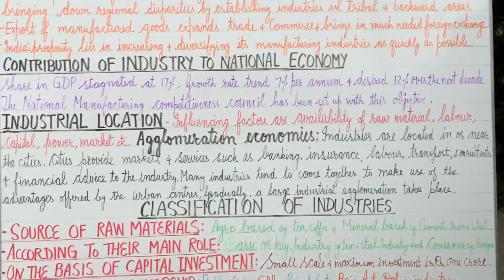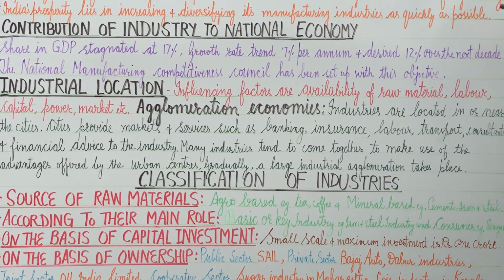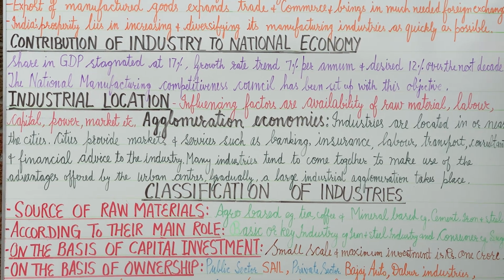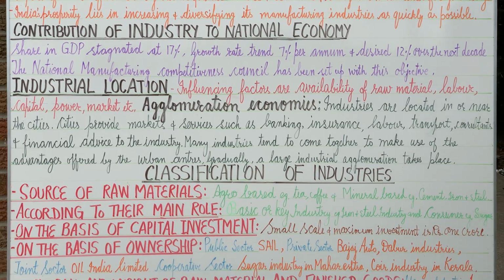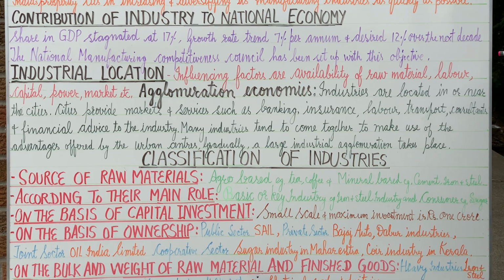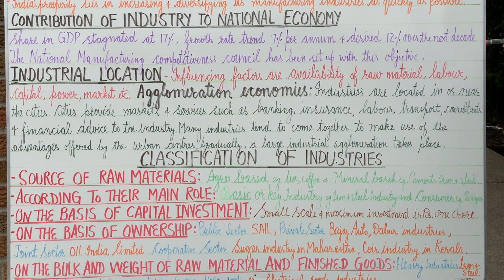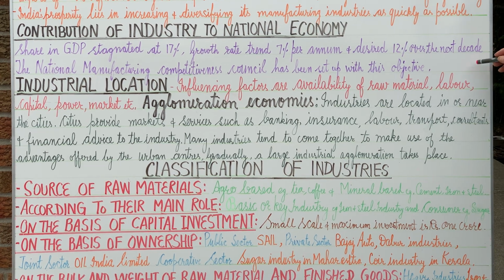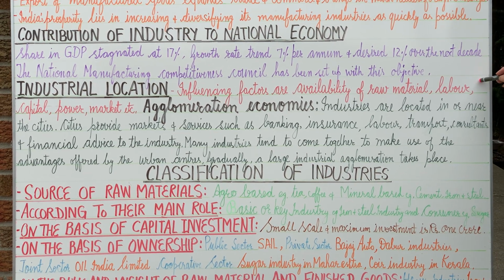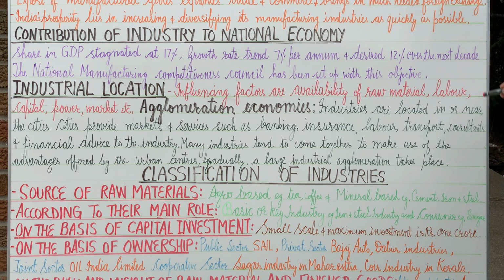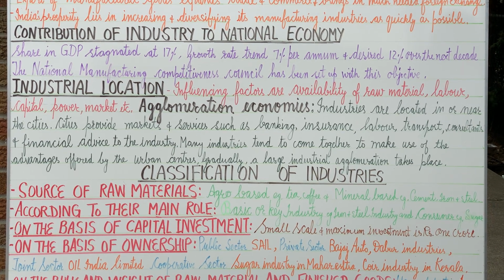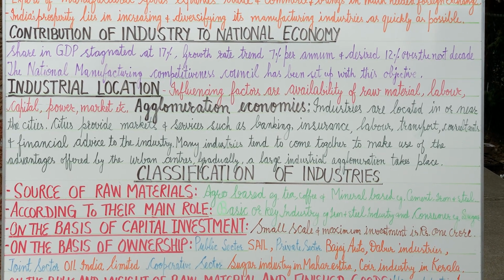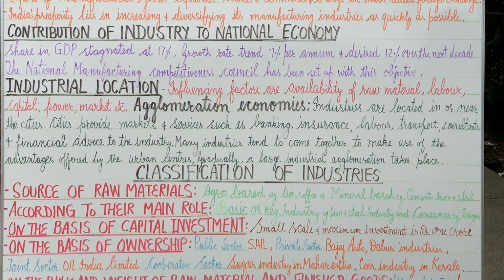Now, what is the contribution of industry to the national economy? Its share in GDP has stagnated at 17%, and the present growth rate trend is 7% per annum, while the desired growth rate is 12% over the next decade. The National Manufacturing Competitiveness Council has been set up in our country with this objective.